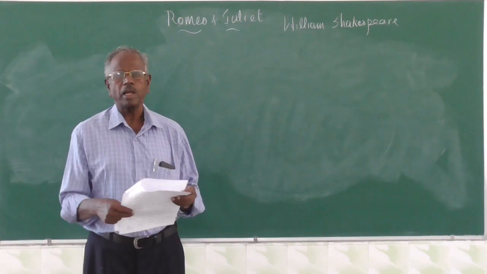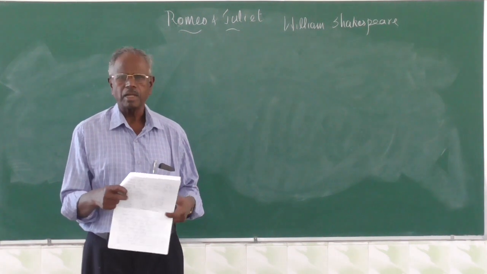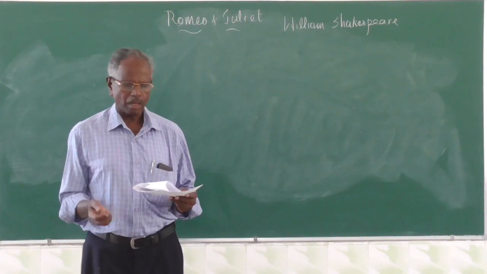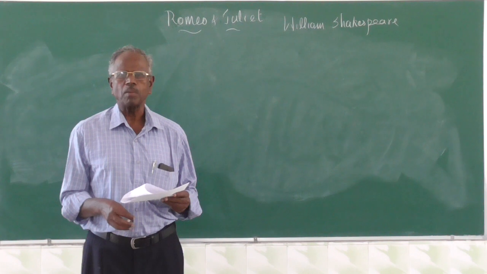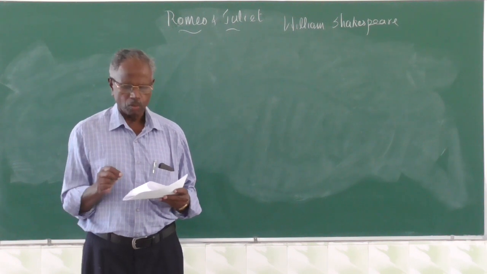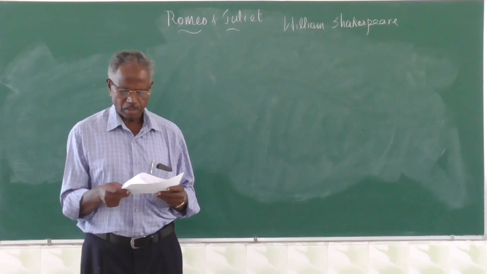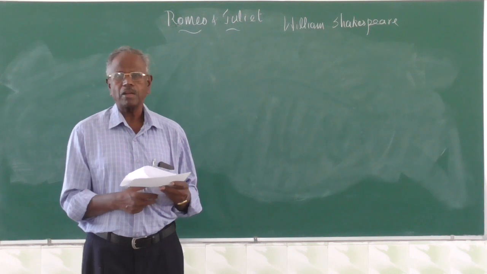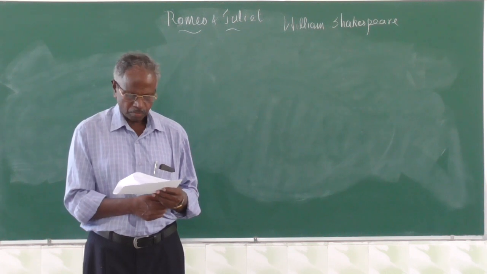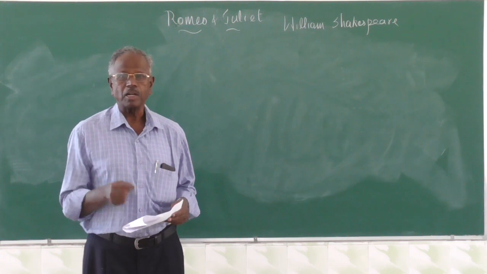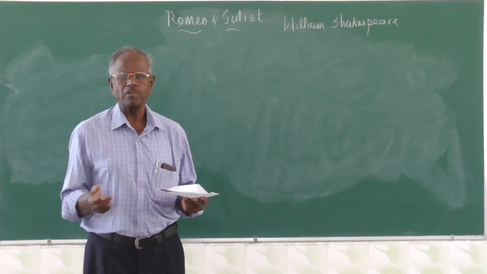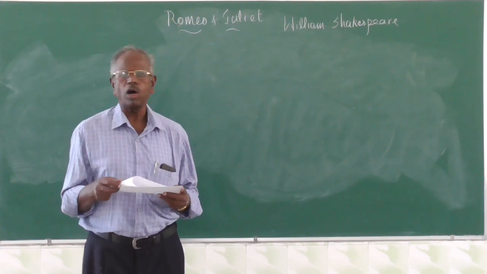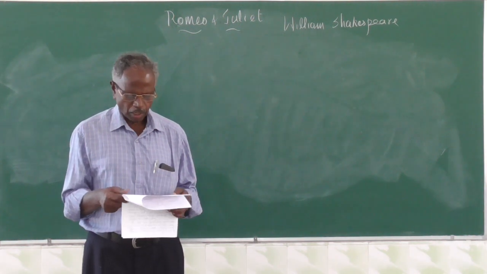Shakespeare wrote about 38 plays, which are classified under 4 categories: comedy, tragedy, romance, and historical plays. The First Folio contains about 36 plays, and 2 plays were later added. Shakespeare is greatly revered and honored in England, and that is why they have built a temple for Shakespeare. See, in India we build temples for gods, not for men, but they have so much honor and respect for him that they have built a temple for him.